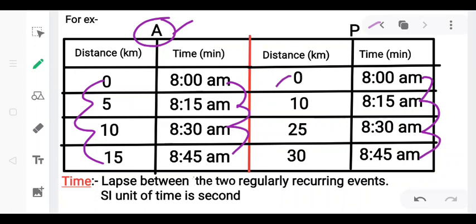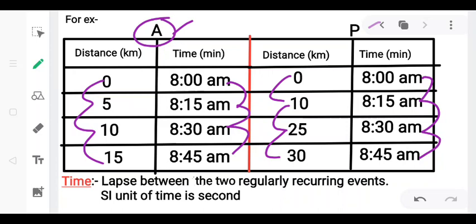In the first 15 minutes it traveled 10 kilometers, in another 15 minutes it covered 15 kilometers, and in the next 15 minutes it covered just 5 kilometers. So the body P has not covered equal distance in equal intervals of time.